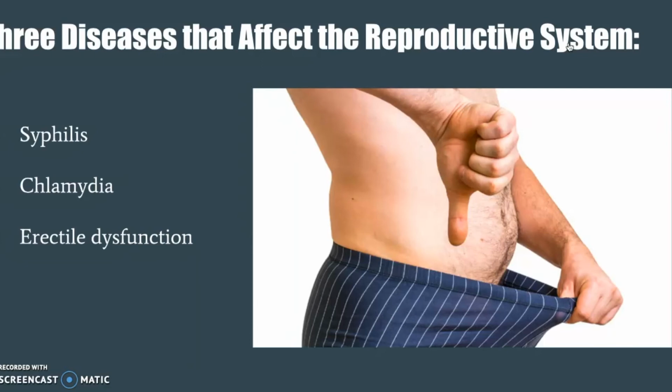And for erectile dysfunction, which is an inability to get and keep an erection firm enough for sex, male sexual arousal is a complex process that involves the brain, hormones, emotions, nerves, muscles, and blood vessels. Erectile dysfunction can result from a problem with any of these. Likewise, stress and mental health concerns can cause or worsen erectile dysfunction.